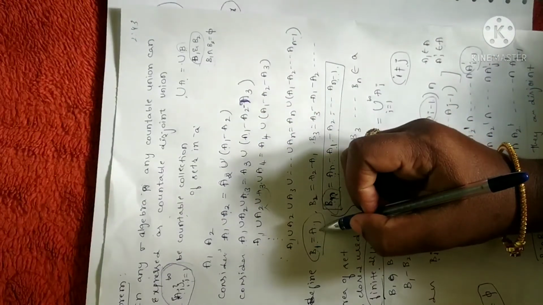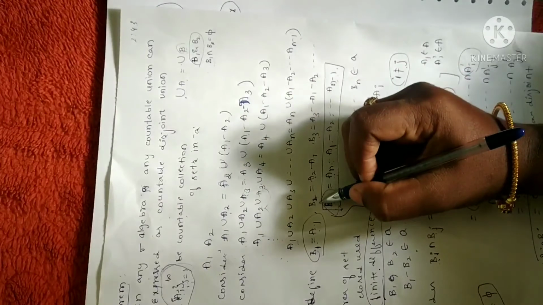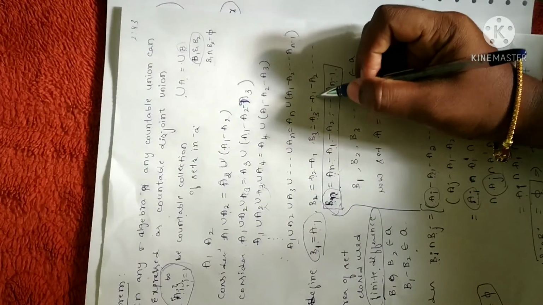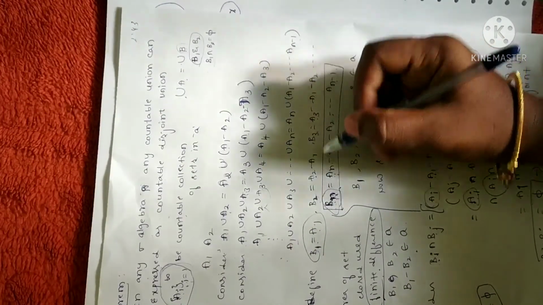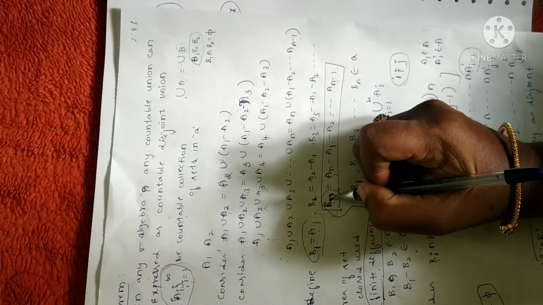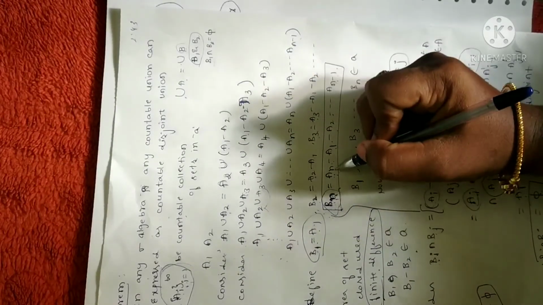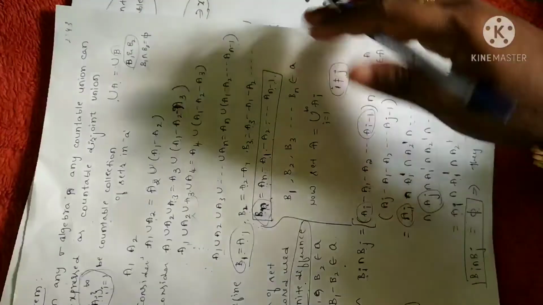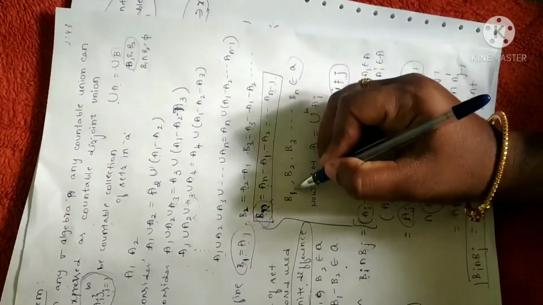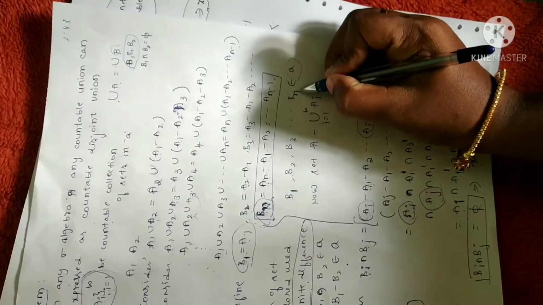Let me take B1 as A1 and the difference A2 minus A1 as B2. Again the difference A3 minus A1 minus A2 as B3. So when I continue this process, I can write Bn as An minus the union of the previous sets. Fine. Now, since A is an algebra, let me take some elements which are of the form Bn in the same set.